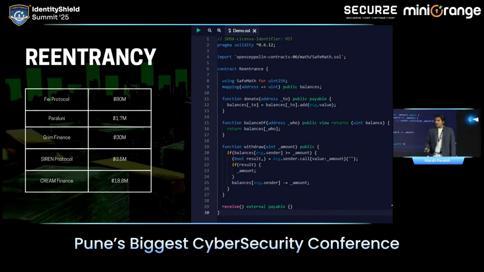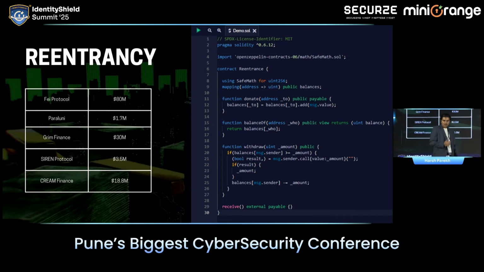On the right side, you can see a code. It's a Solidity code, and I want you to quickly jump on line number 11. Line number 11 is a function. This is a contract that is deployed on the Ethereum chain, and this is a donation contract. So a person can donate to the contract, a person can withdraw from the contract. Okay? It is a simple contract. What's the vulnerability in the contract is, on line number 11, you can see there is a function called donate. We donate to someone, right? And that is a function to donate.